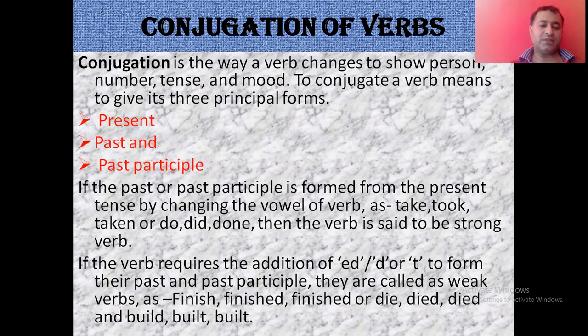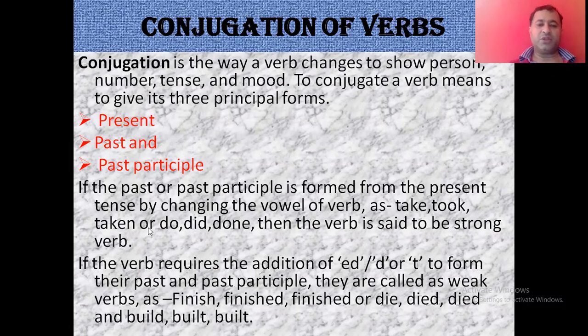Meaning you can say that it is just to express it in the main three principal forms. To conjugate a verb means to give its three principal forms, that is present, past and past participle. जो आप कहते हो कि three forms of the verb. To make the verb into three forms, that is the conjugation of verb.